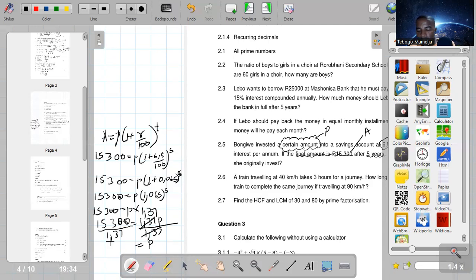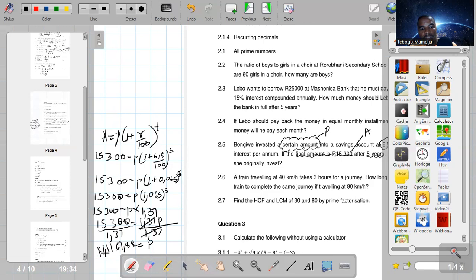So 15,300 divided by 1.37 is going to be 11,167.88.